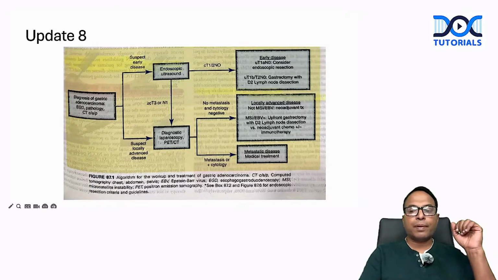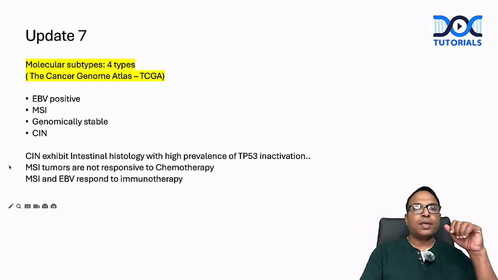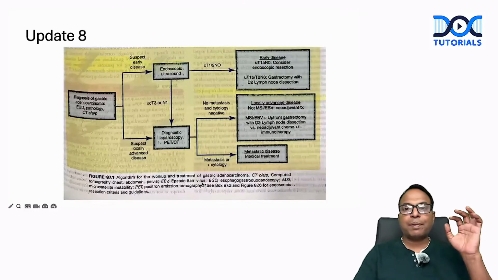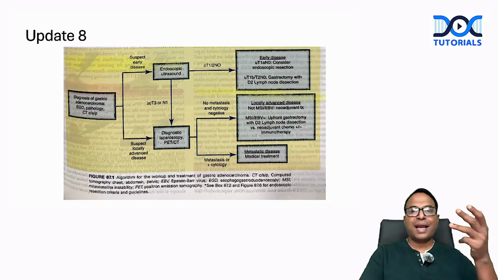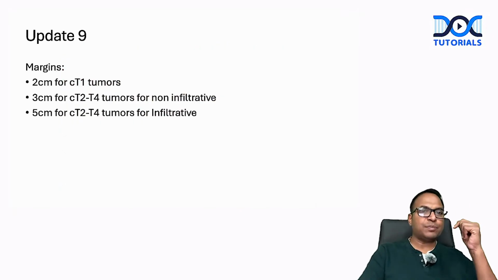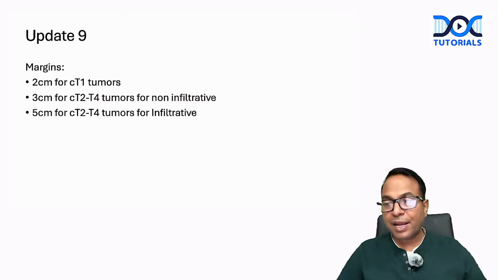So this is about the same table which I told you before. Microsatellite unstable tumors are not responsive to chemotherapy. Microsatellite unstable tumors respond to immunotherapy only. So you can give neoadjuvant immunotherapy for these patients. So this is a very important update based on MSI and EBV. We have a small change in management, and margins are given very clearly in this edition.